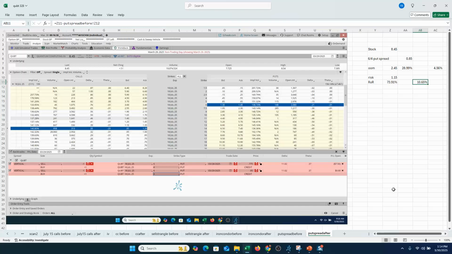So hopefully that provides some insight into how we go about identifying different trade opportunities here using volume and volatility at big time options.